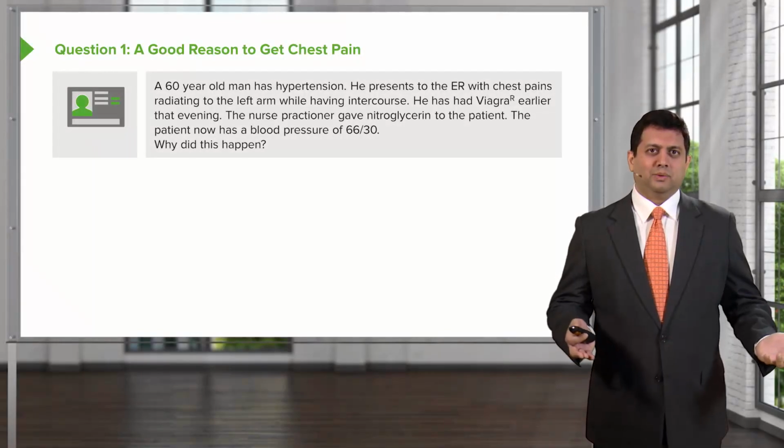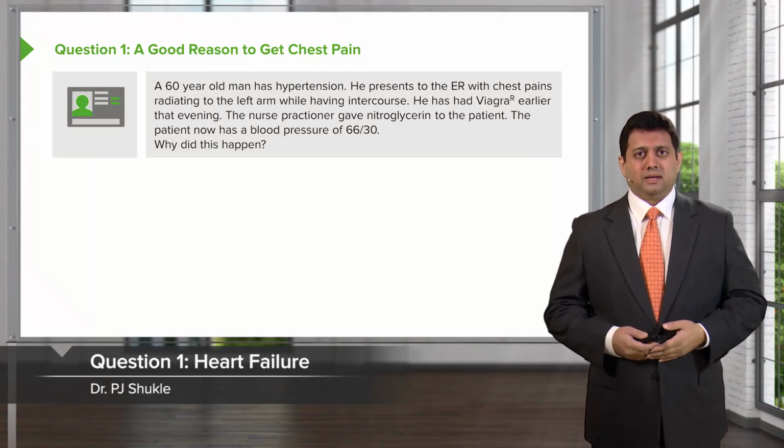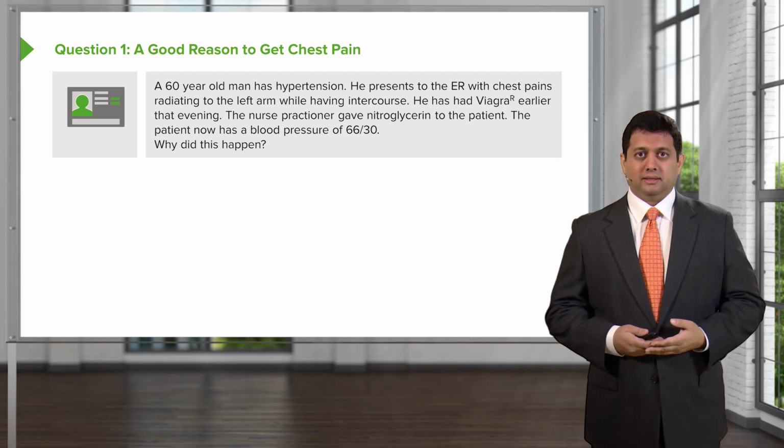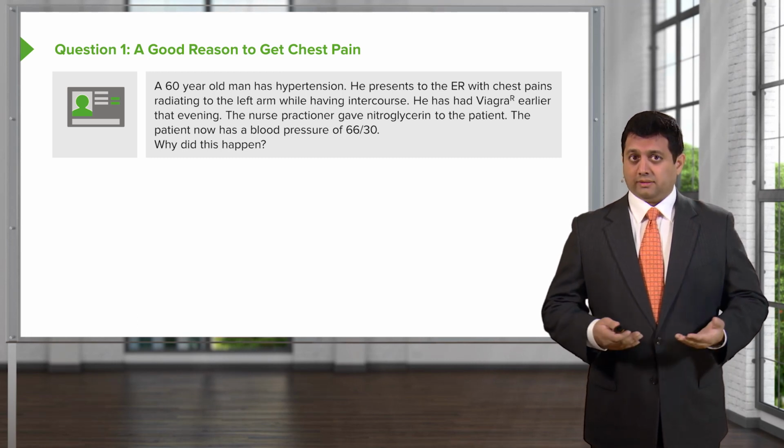Let's move on to some questions. First question. A 60-year-old man has high blood pressure. He presents to the ER with chest pains radiating into the left arm. He had chest pain while he was having sexual intercourse. He had taken some Viagra earlier that evening.